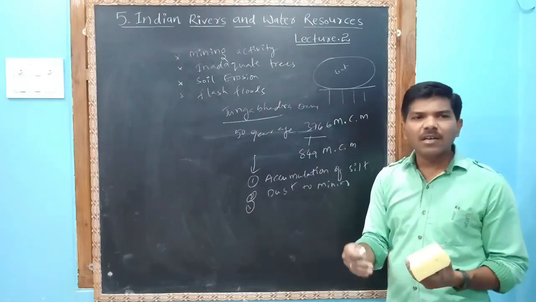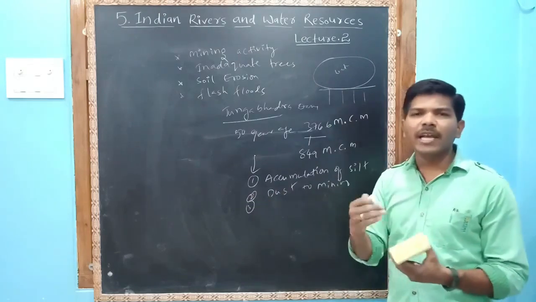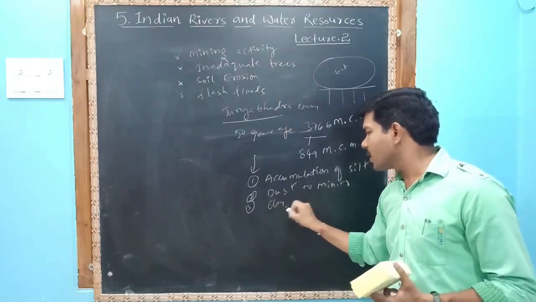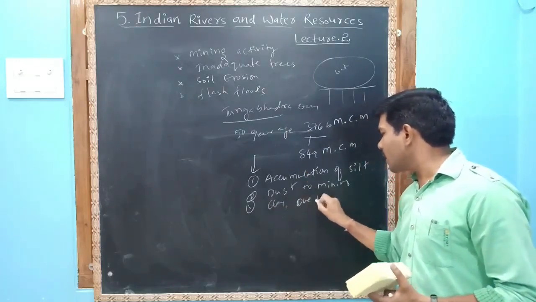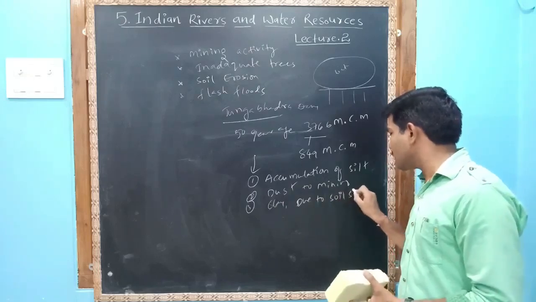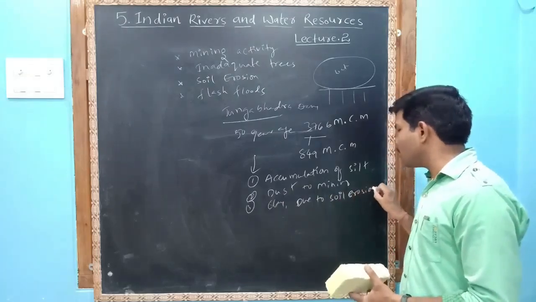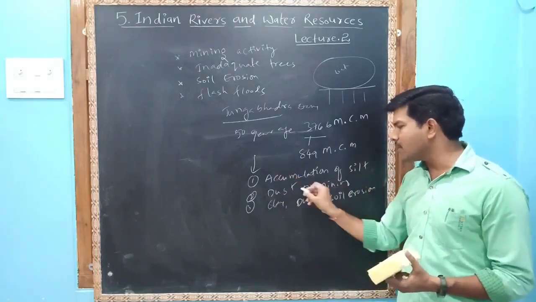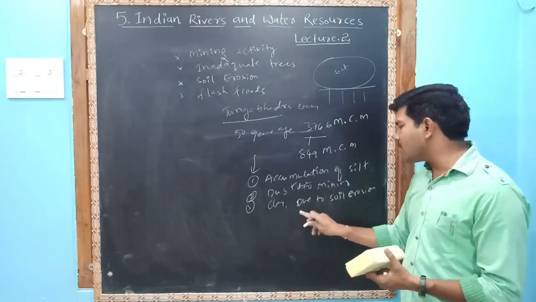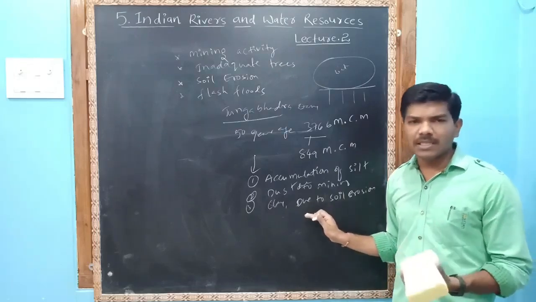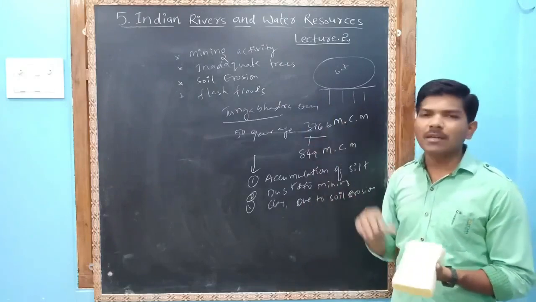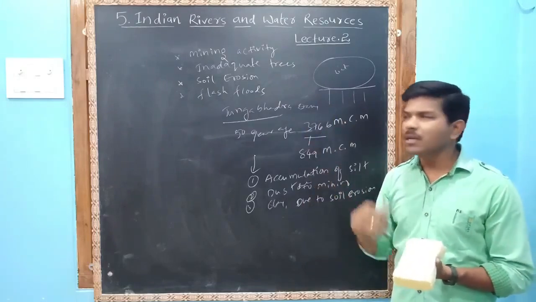And clay, because like soil, whenever there is soil erosion, clay also. Clay due to soil erosion. So accumulation of silt, dust due to mining, and clay due to soil erosion lead to decreasing capacity of the Tungabhadra dam. Due to this factor, the Tungabhadra dam capacity has decreased.